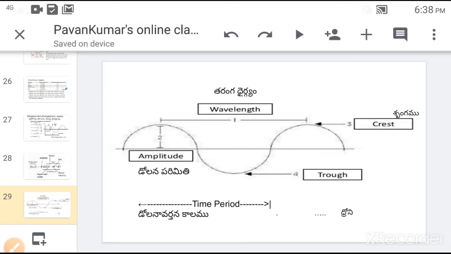That is, amplitude tells about the maximum displacement of the particle from the mean position, and wavelength tells about the distance between two successive crests, and time period is the time taken for a wave to complete a wavelength distance. Here crests and troughs are the maximum displacements on the positive and negative sides from the mean position.